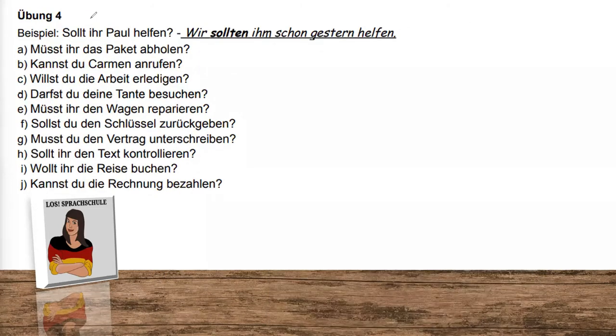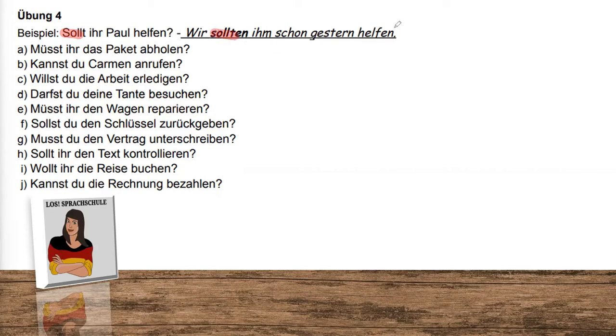Let's read the example. Sollt ihr Paul helfen? Wir sollten ihm schon gestern helfen. So what does it mean? Should you help Paul? We should have helped him yesterday already.